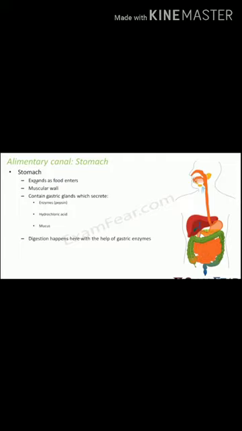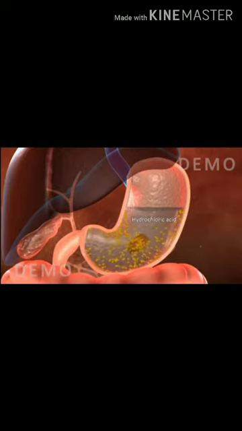So what is the advantage of the medium becoming acidic? If the medium becomes acidic, the gastric enzymes will be able to work. That means these gastric enzymes, as I said, pepsin, work only in acidic medium. So we need something to make the medium acidic. So for that they secrete hydrochloric acid.